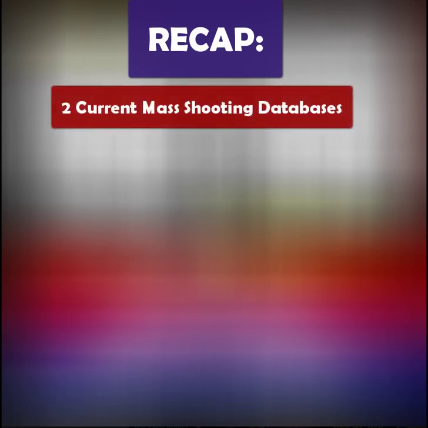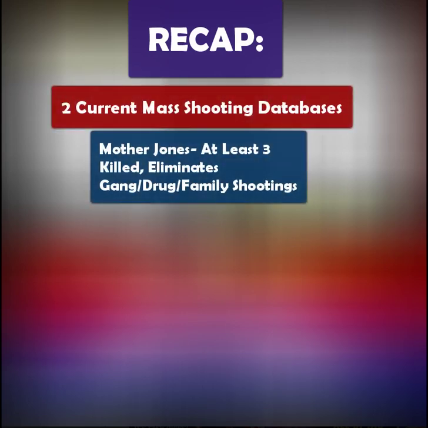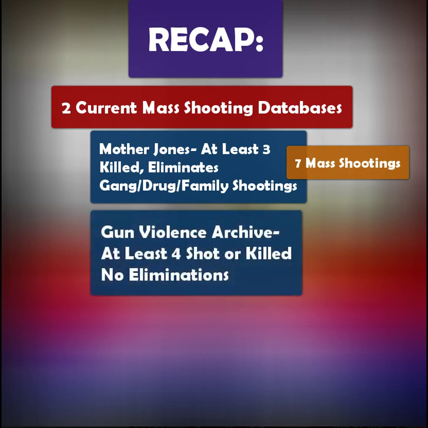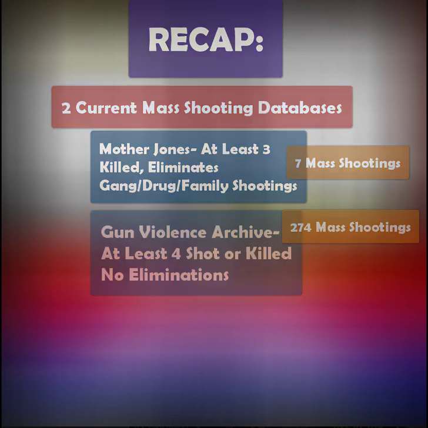So to recap, we've learned that there are 2 primary mass shooting databases in use today. First is the Mother Jones database, which includes events where at least 3 people were killed, not including the shooter, and they remove things like gang shootings, drive-bys, family massacres, things that most people wouldn't identify as mass shootings. And according to that database, there's been 7 mass shootings so far in 2019. And then there was the Gun Violence Archive, which includes any events where there was at least 4 people shot or killed, and currently there are 274 mass shootings according to their methodology.